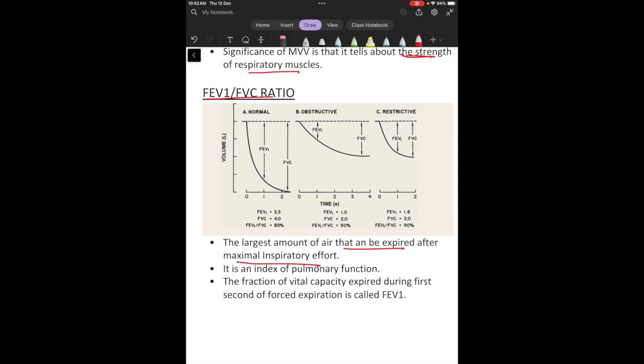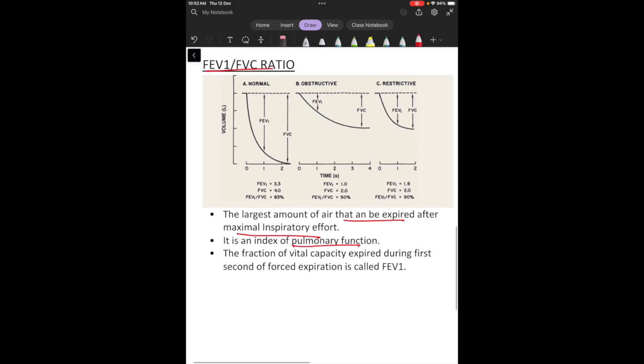A person is told to inspire with full inspiratory effort, and then he is told to expire, and with each passing second we measure the volume of air that he or she has passed out until now. And it is also an index of pulmonary function, because this value, the FVC, is altered in different diseases like obstructive and restrictive diseases.